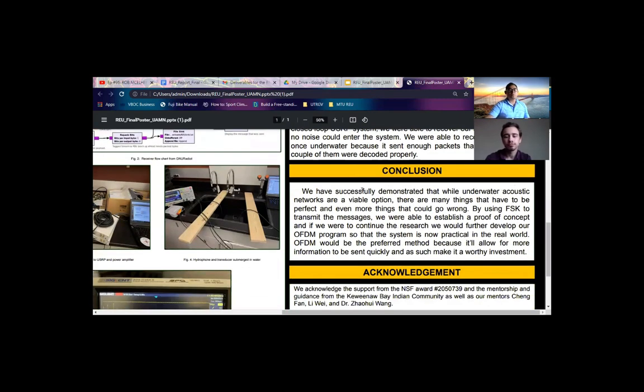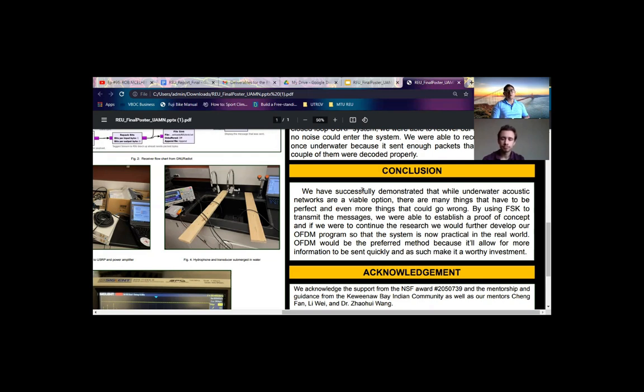So in conclusion, we have successfully demonstrated that while underwater acoustic networks are a viable option, there are many things that have to be perfect and even more things that could go wrong in order to get them to work. By using FSK to transmit the message, we were able to establish a proof of concept. And if we were to continue the research, we would further develop our OFDM program so that the system is practical in the real world.